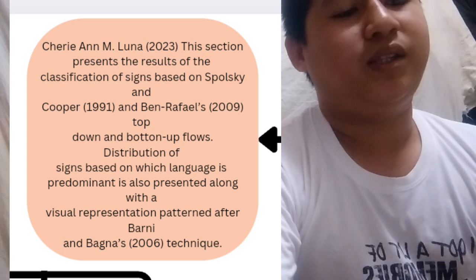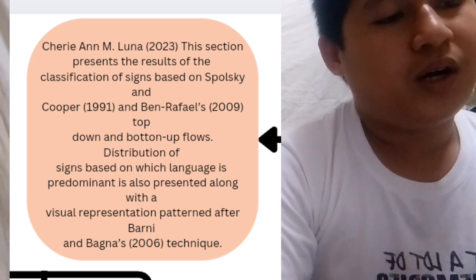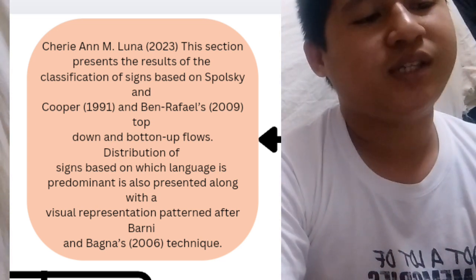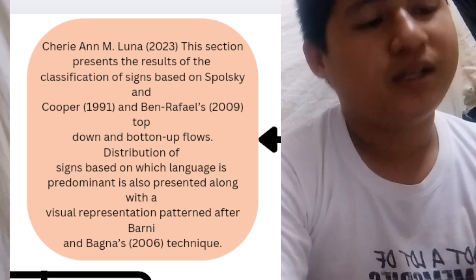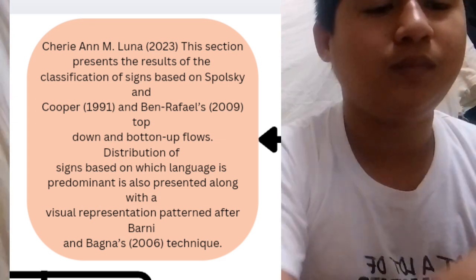And she found out that this section presents the results of the classification of signs based on Spolsky and Cooper 1991 and Ben Rafael's 2009 top-down and bottom-up flows.